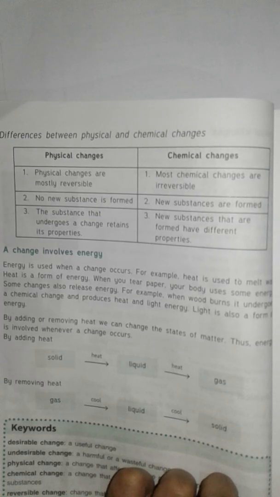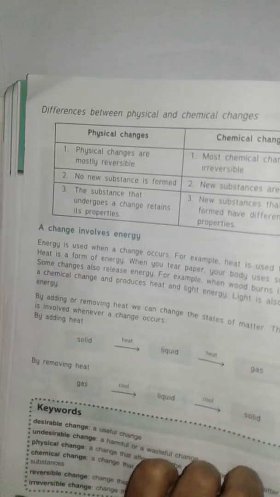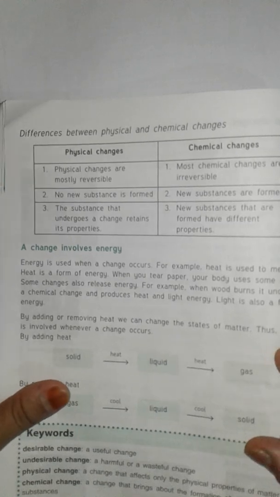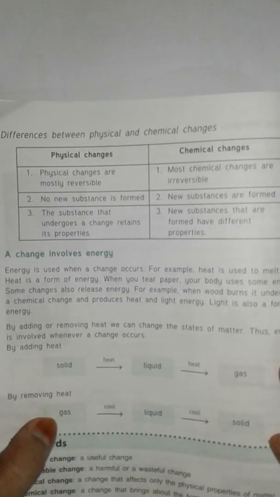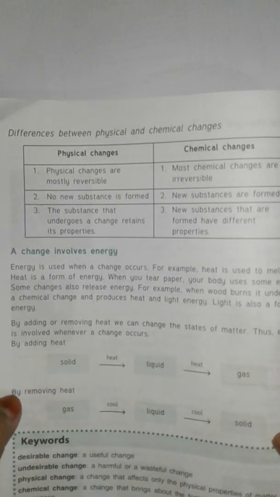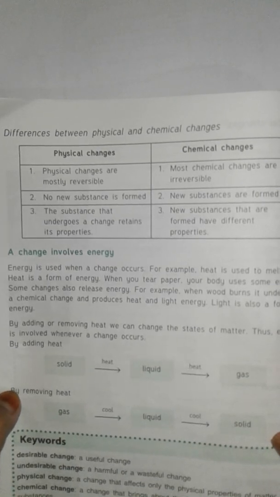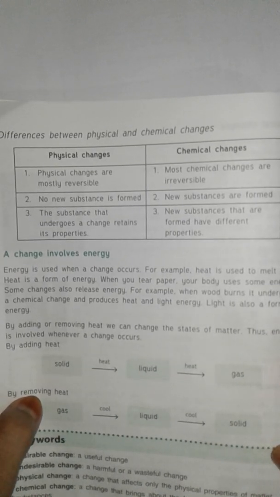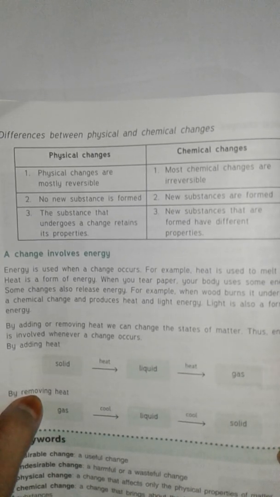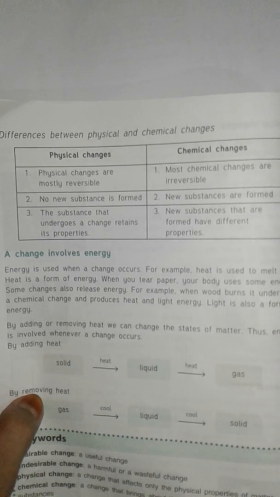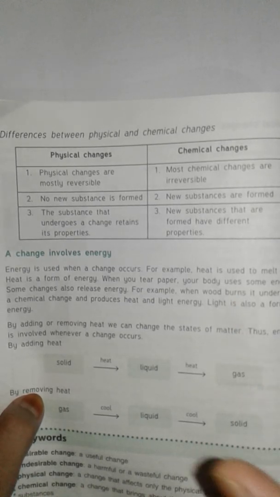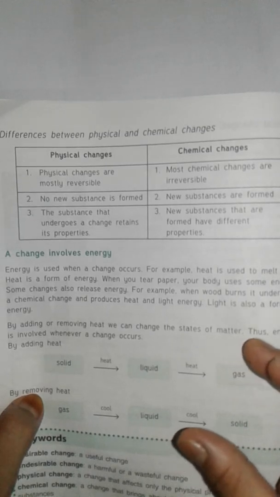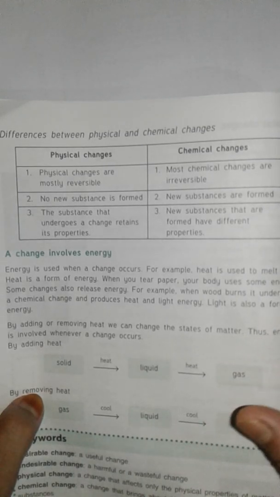Next, a change involves energy. Energy is needed for a change to occur. For example, heat is used to melt wax. Heat is a form of energy. When you tear paper, your body uses some energy.